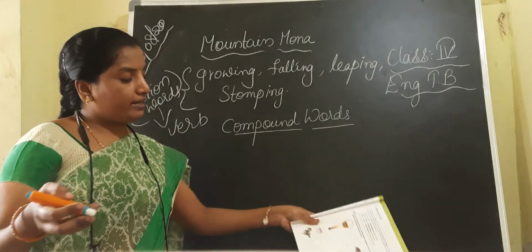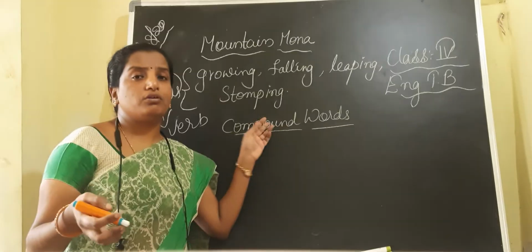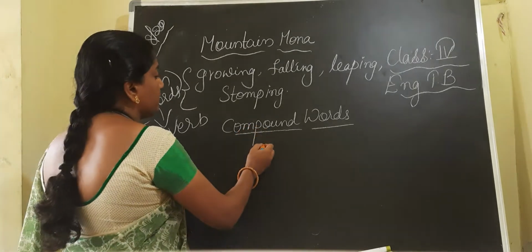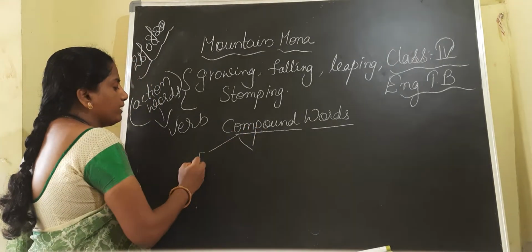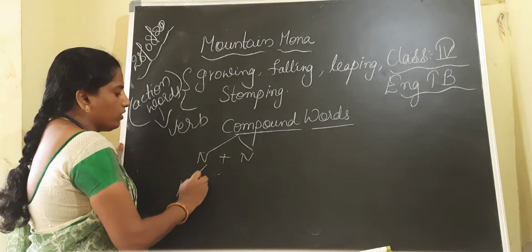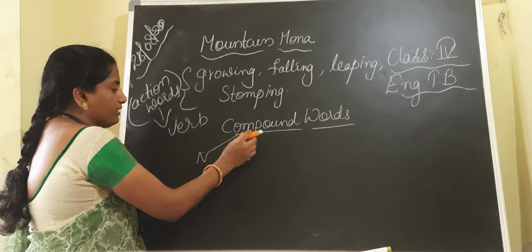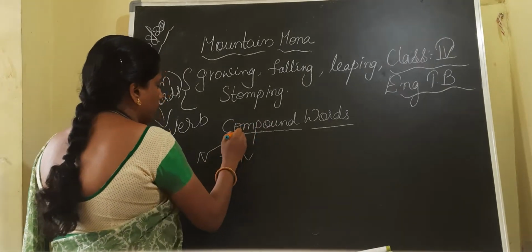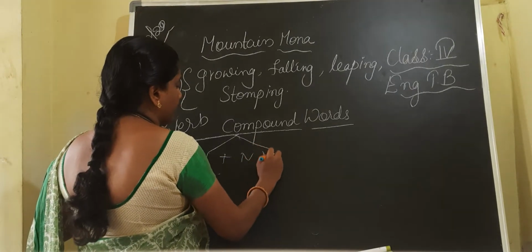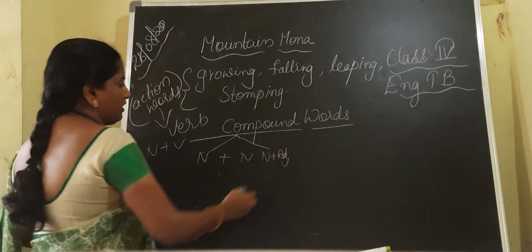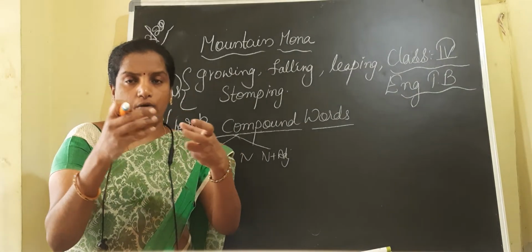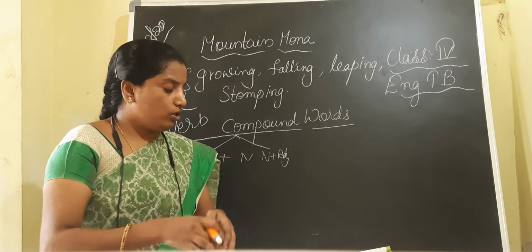There is no specific rule for combining words. In one way they gave noun and noun, in one way noun and verb, in one way noun and adjective. In any way, a compound word means two words have been joined to form another word.